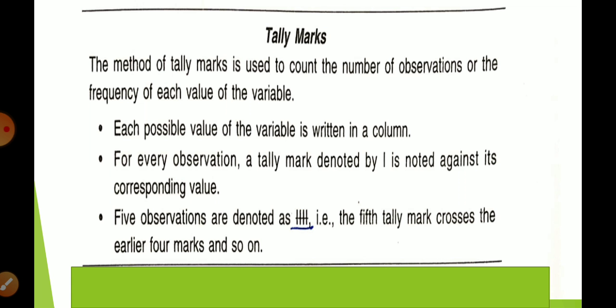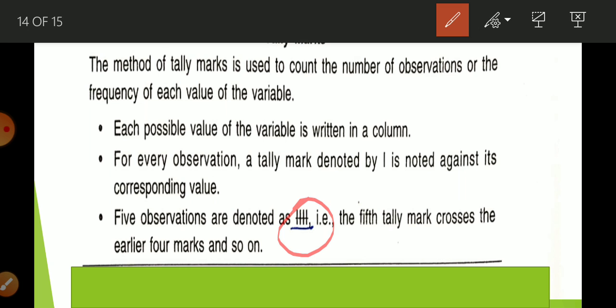Okay student, what is tally marks? The method of tally marks is used to count the number of observations or the frequency of each value of the variable. Each possible value of the variable is written in a column. For every observation, a tally mark obtained by drawing 1 line is noted against its corresponding value. 5 observations are denoted. Okay, you can denote it like that, या फिर you can denote like that. Okay, so this 5th tally mark crosses the earlier 4 marks and so on.